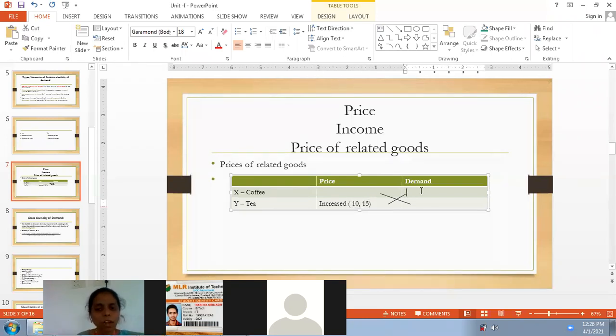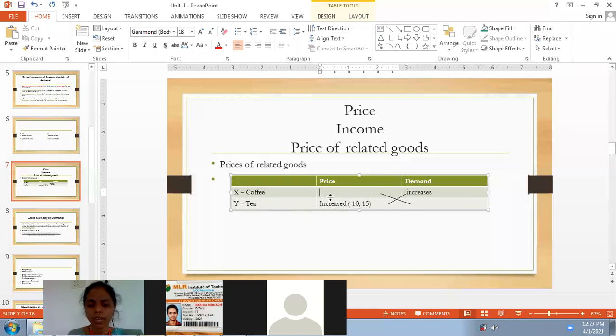what happened to the demand for coffee? Demand for coffee will increase. Very good. Why has it increased? We didn't say anything related to the price of coffee, but still we can conclude that whenever there is an increase in tea prices, demand for coffee will increase.